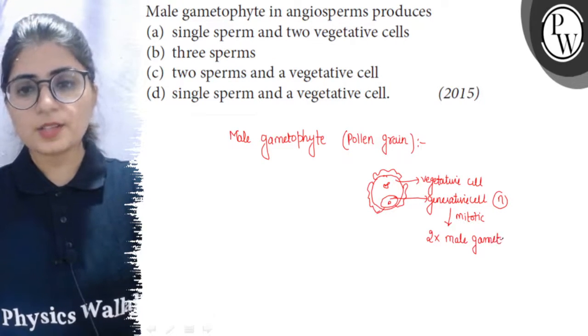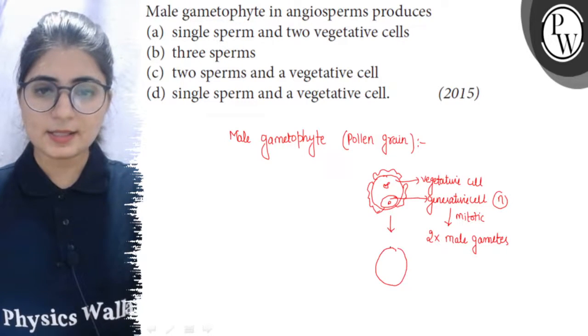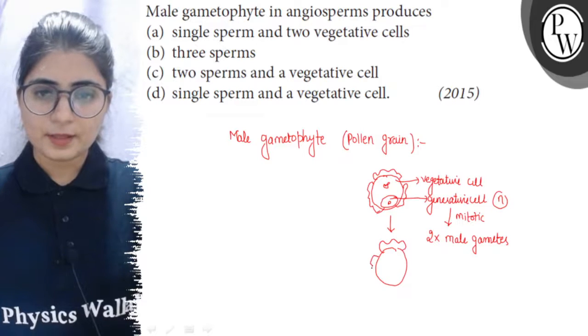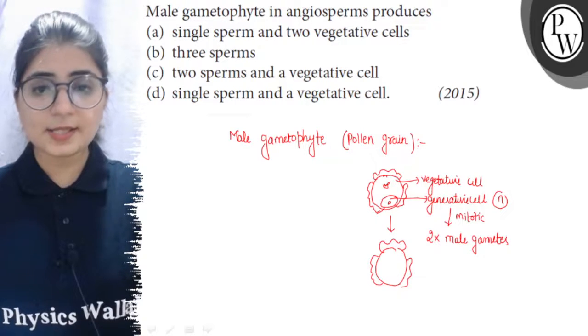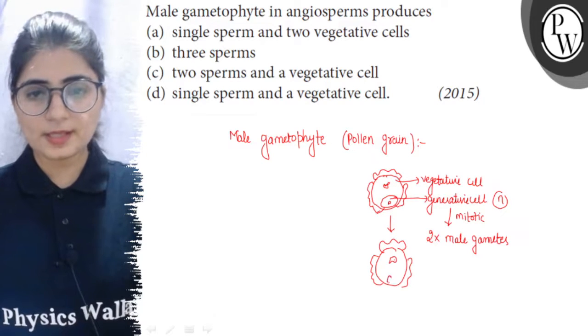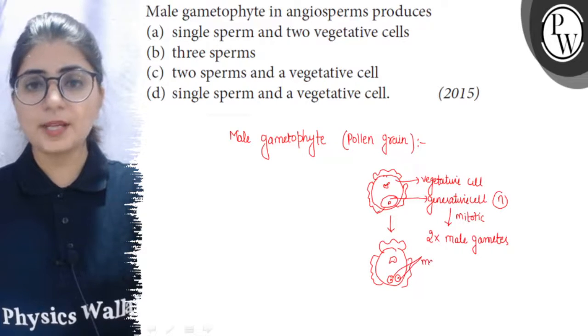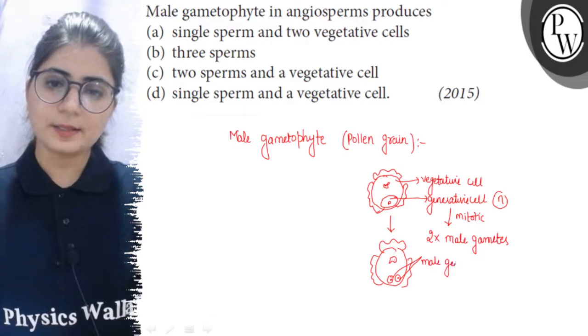So, if we draw the structure of a pollen grain at its three-celled stage, then it will have a larger cell which is the vegetative cell with irregular nucleus and two smaller cells which are called the male gametes or male germ cells.